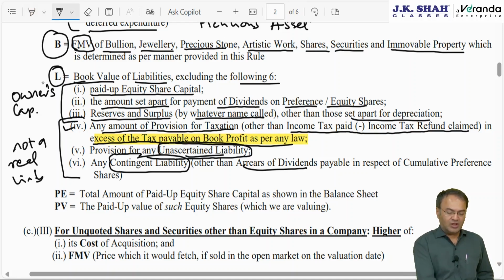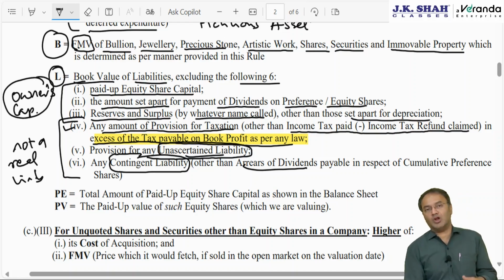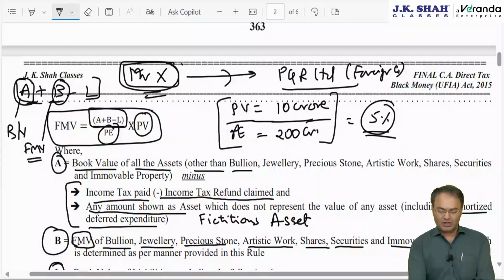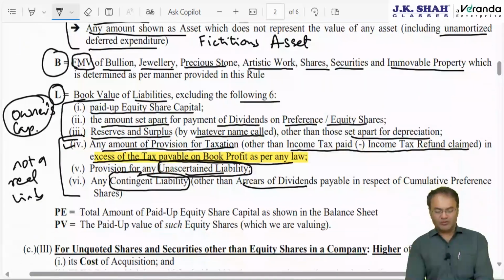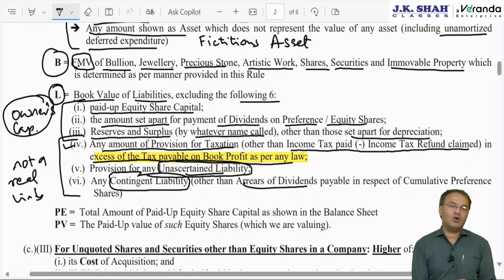Therefore, you don't consider them. And the first 3 are owner's capital. They are not payable to outsiders. So while computing the net worth of the company, PQR Limited, the foreign company in which X is invested, these items are to be removed. The Institute may ask you a question in the exam, but in real life, finding out all these things